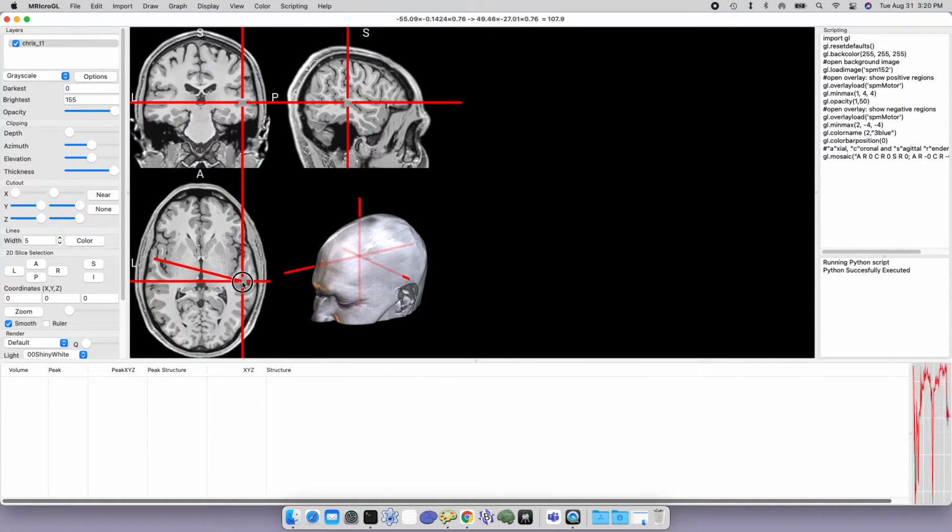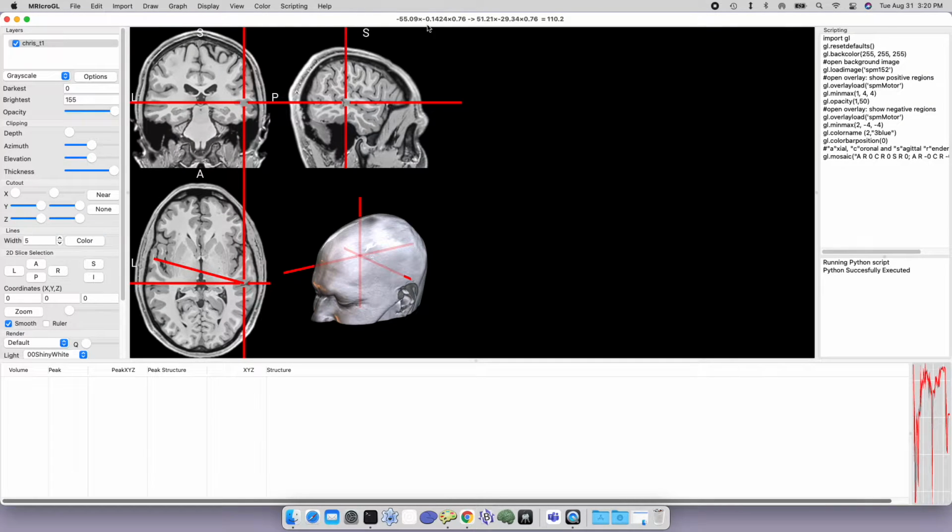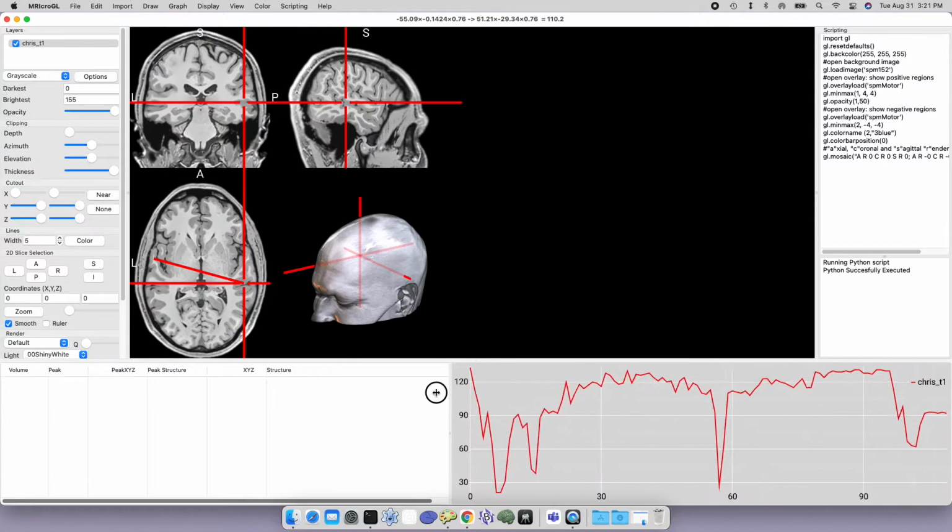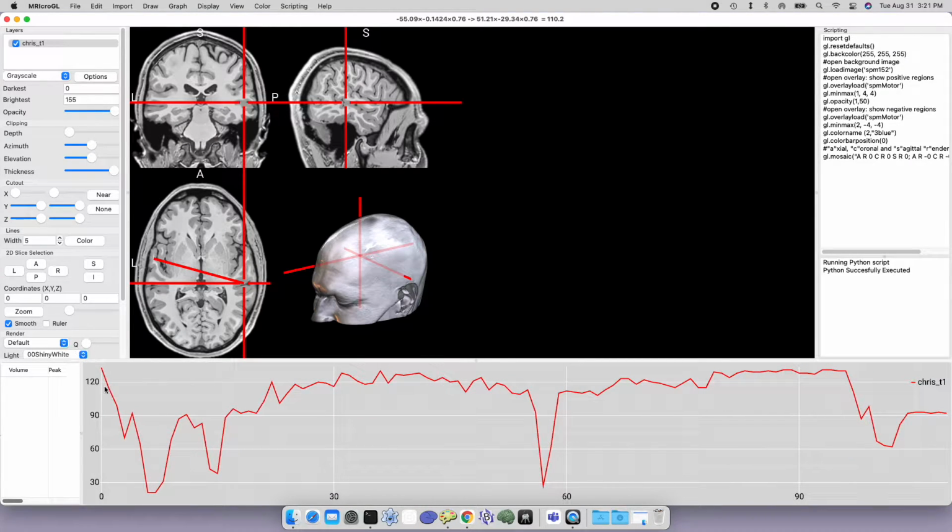On the top of the menu, it will show me the position I'm dragging from, the left, anterior and head-foot dimensions, to the start and end of that line. It's saying this line is 110 millimeters long, but it also now shows a line graph of how bright the image is at the different locations along the 110 millimeters.